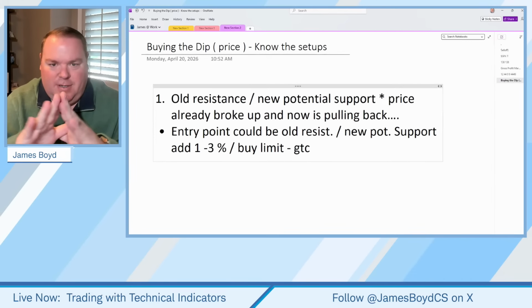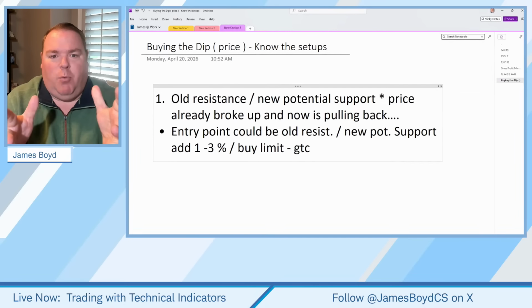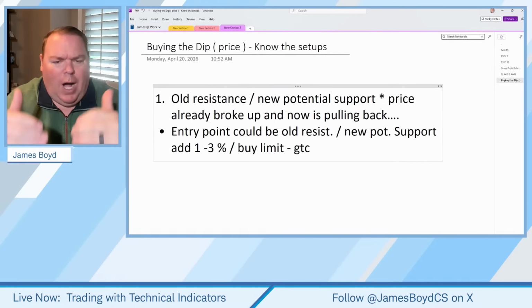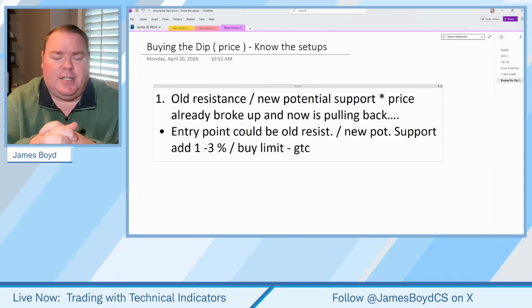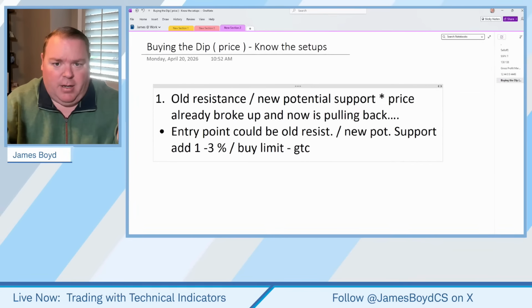Let's say, example given, easy math, 100. Well, if we're going to put a buy limit order out, we might say 101, 103. Why not at 100? Because you're imagining that it's going to come down perfectly. Why do you give yourself 1 to 3%? Because it's an area, okay?